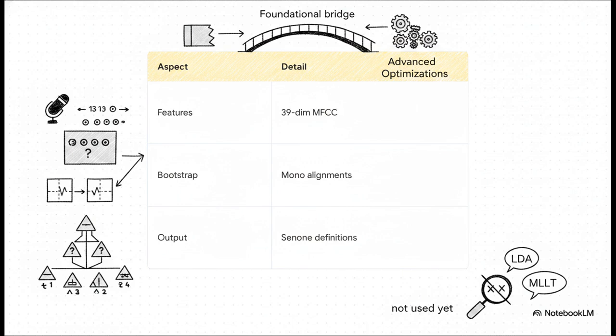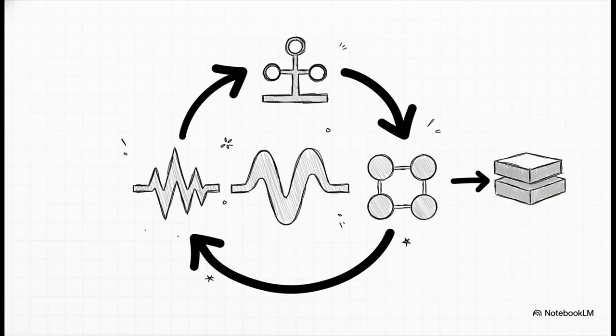And to even start this whole clustering process, tri1 completely relies on the rough frame alignments from the previous monophone stage to bootstrap itself. It needs those initial hints of where sounds begin and end to start asking the decision tree questions. Here's that bootstrapping loop in action. It takes those monophone alignments to build the tree, it clusters the states, and then it trains the shared GMMs using expectation maximization, specifically the Baum-Welch algorithm. Once those are trained up, it realigns the audio using its brand new, much smarter triphone models, and it repeats the cycle. Finally, it outputs the official senone definitions and highly accurate alignments for the next stage to consume.